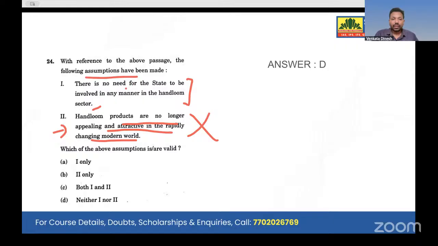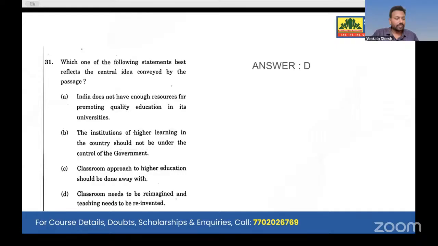He didn't say that anywhere. He said we need help. Help from whom? From society or government? No one said. But here it negatively says that we don't need help. So how can we go with this option? Eliminate this also. So neither one nor two will be the best option, right?